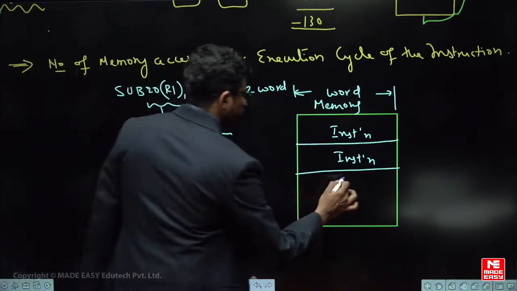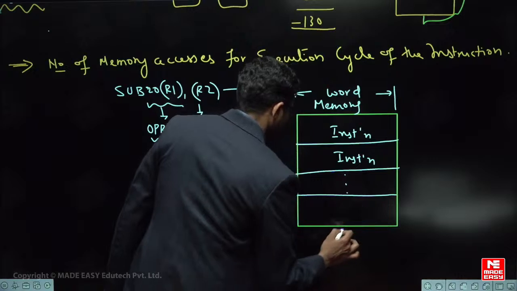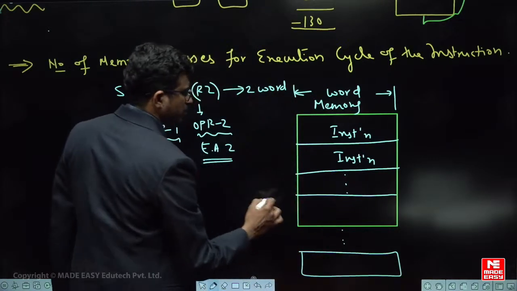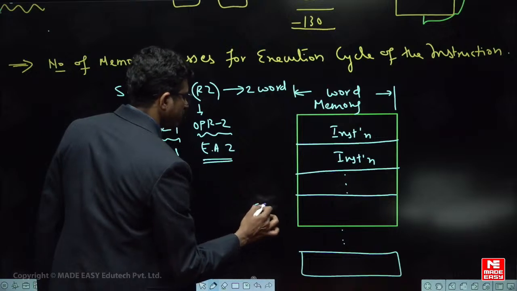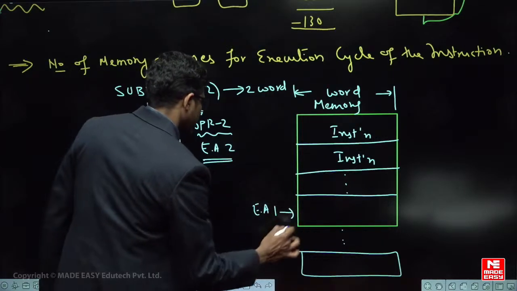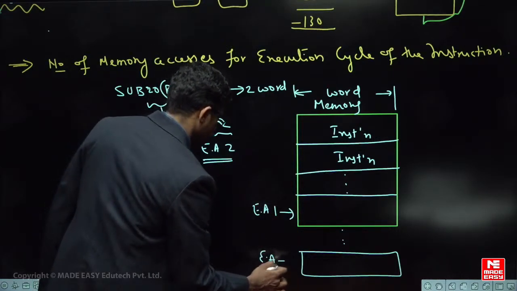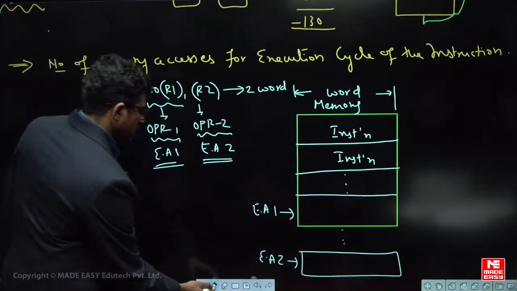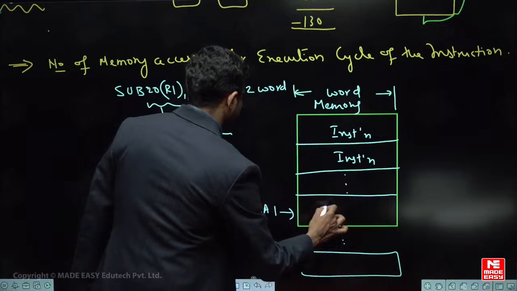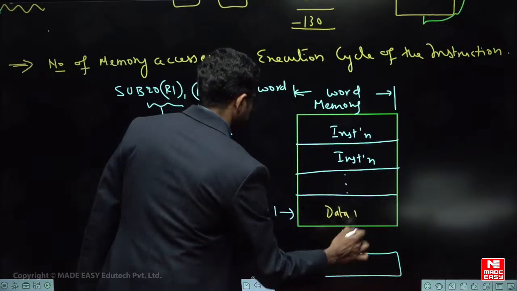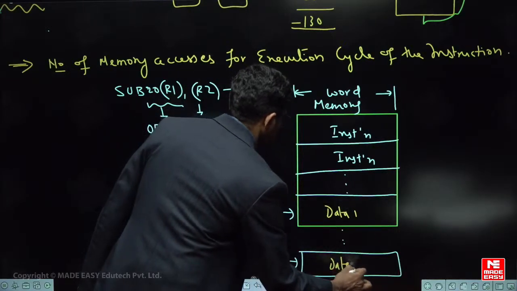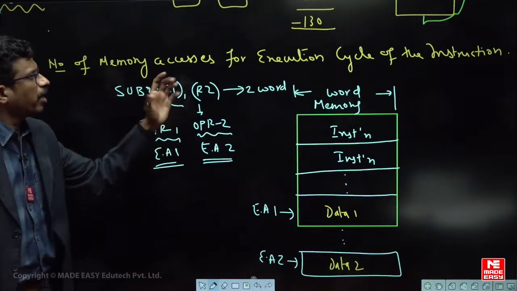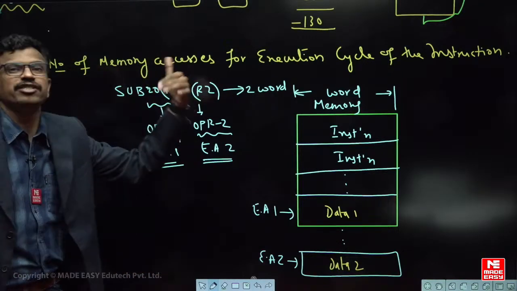It means from the memory you need to get the 2 operands. So this is some effective address 1 and this is some effective address 2. Are you getting the point? So the first operand, data 1, is present here, and data 2 is present here, right? Fine. So for this particular instruction, how many memory accesses are required for the execution cycle?